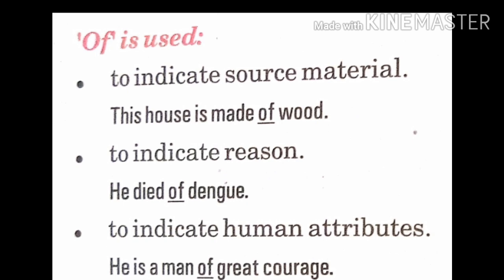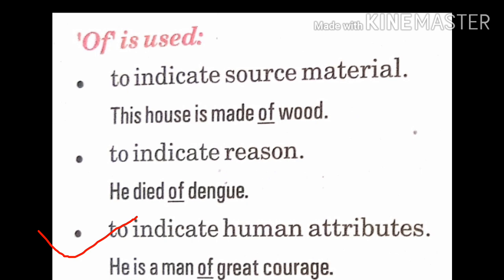Of is used to indicate the source material, like this house is made of wood. To indicate reason, this is very important, children, the sentence, he died of dengue. What was the reason of his death? His reason was he died of dengue. Reason was dengue. To indicate human attributes, human qualities, human features, like he is a man of great courage, he is a man of great wisdom.